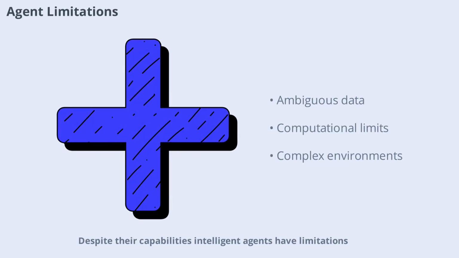Despite their capabilities, intelligent agents have limitations. They may struggle with ambiguous or incomplete information, face computational constraints, or encounter environments that are too complex to model accurately. Recognizing these limitations is essential for setting realistic expectations and designing robust systems.